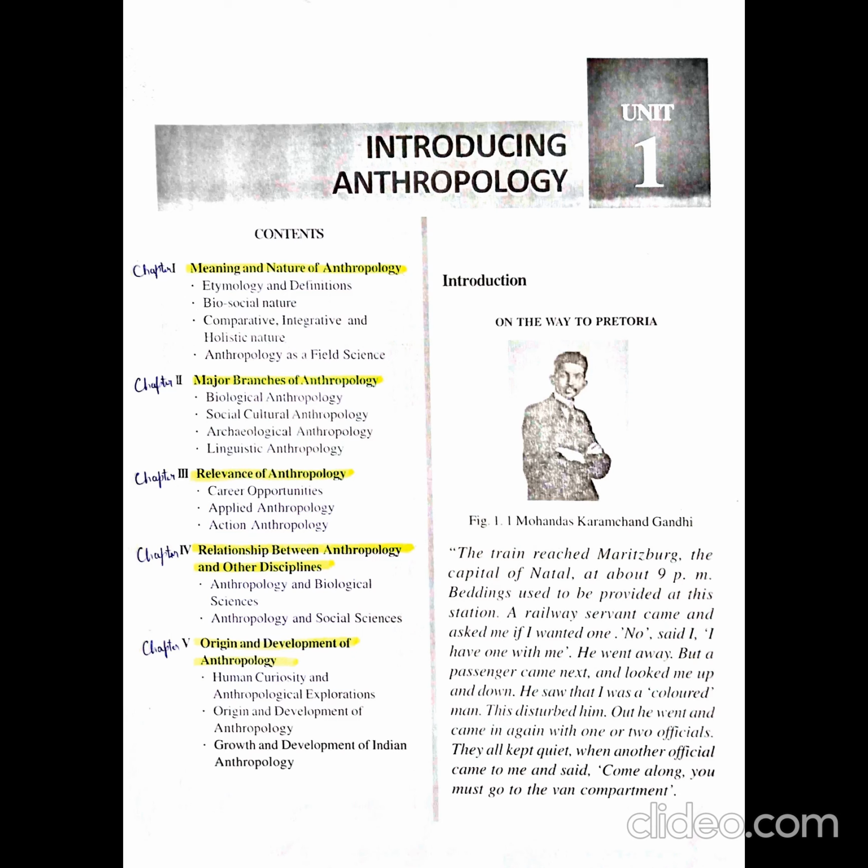Hi everyone, I'm starting class 11th Kerala board anthropology book, and it has 10 units. Now I'm starting unit 1, which has 5 chapters. Unit 1 is introducing anthropology. Chapter number 1 is meaning and nature of anthropology. Chapter number 2 is major branches. Chapter number 3 is relevance of anthropology. Chapter number 4 is relationship with other disciplines. And chapter number 5 is all about origin and development of anthropology.